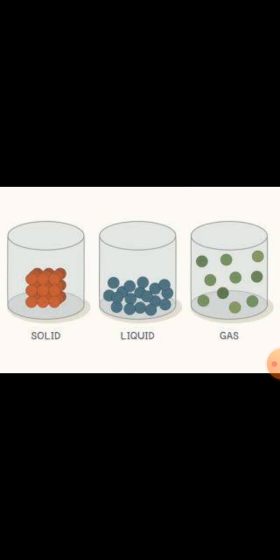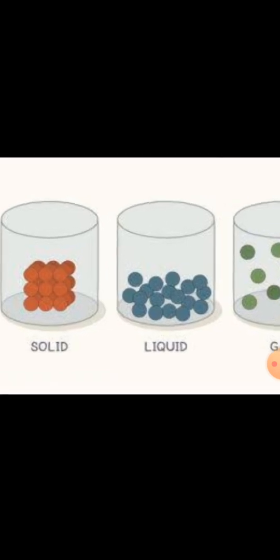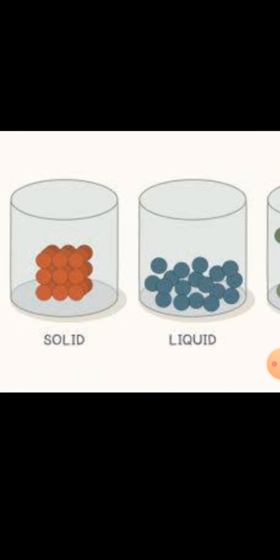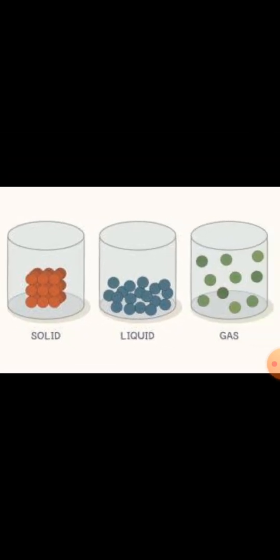definite volume. As you can see on your screen, the particles of solids are closely packed, and because of this arrangement of particles, solids have a definite shape and definite volume. You have so many examples of solids around you, like your pencil, eraser, your book, notebooks, even your body. All these things are solids.